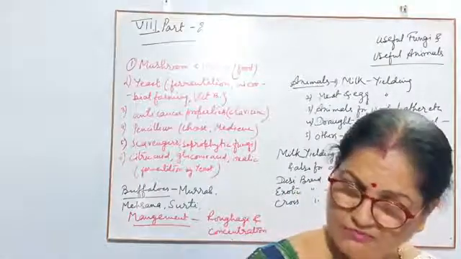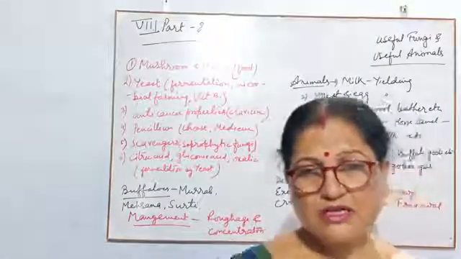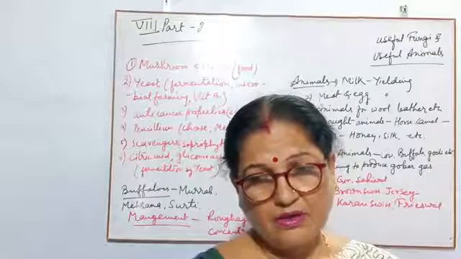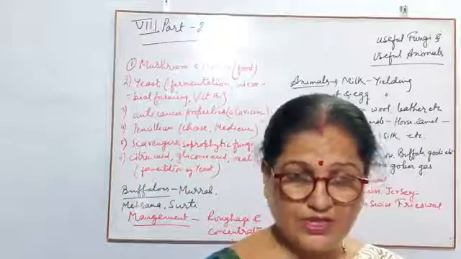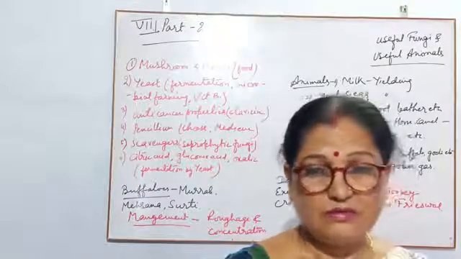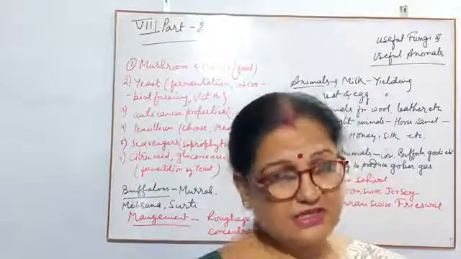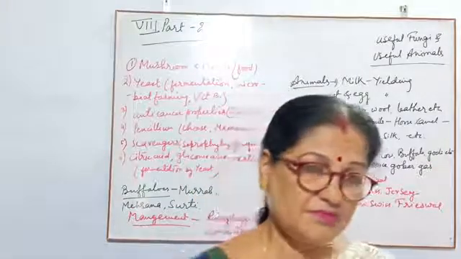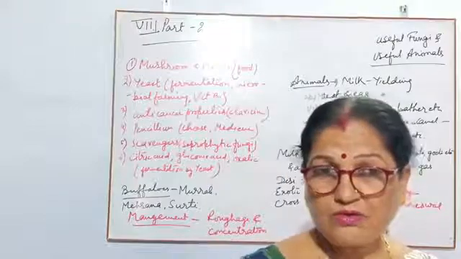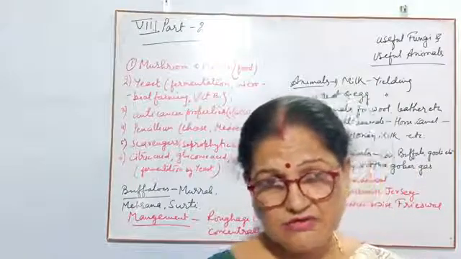All of you know the cow's milk has more protein and good qualities than the buffalo's milk, because buffalo's milk has more fat than the cow's milk.